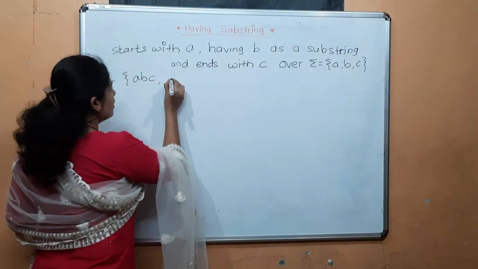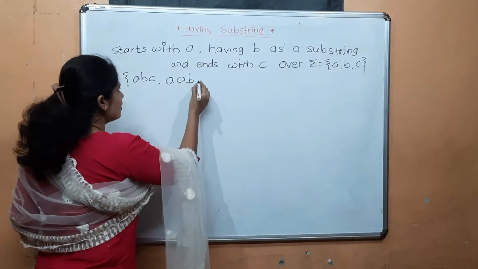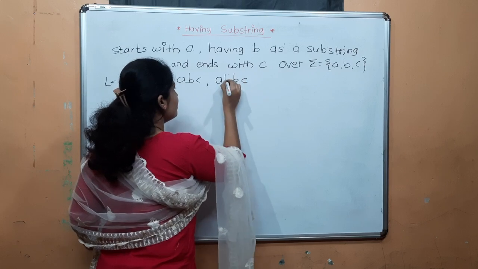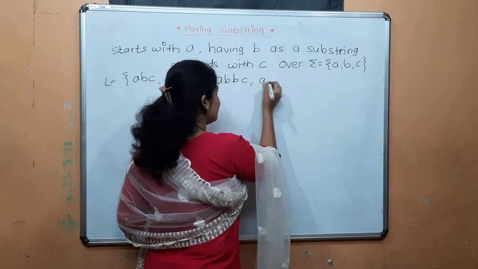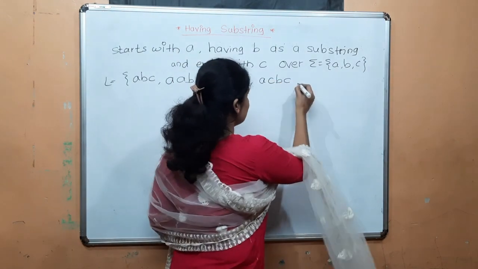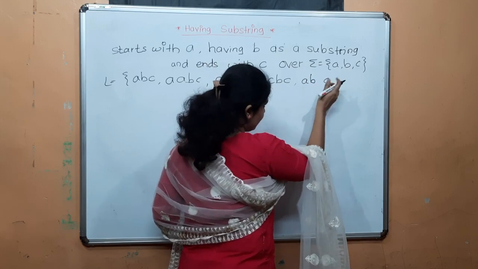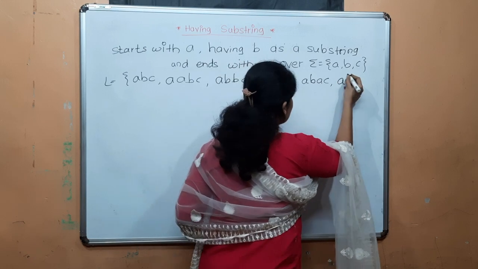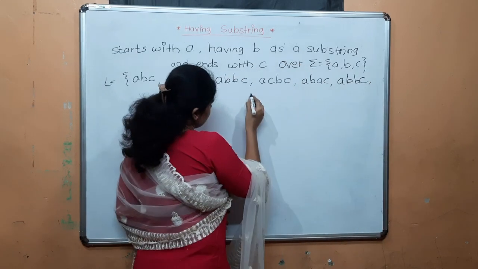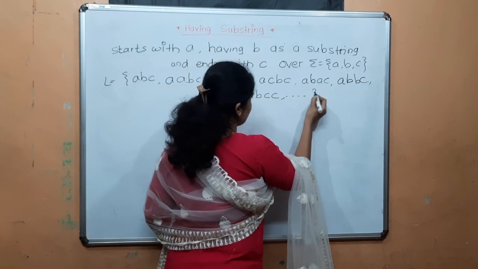Again, starts with A and having B. In between, A will occur. Starts with A, having B, ends with C. B will occur. Then C will occur. Now see here, starts with A, having B. In between having and ends with, A will occur. B will occur in between. Again starts with A, having B, ends with C. In between, C will occur and so on.